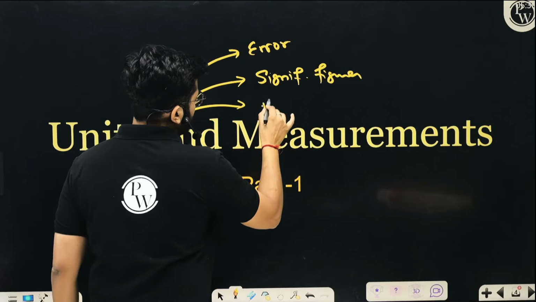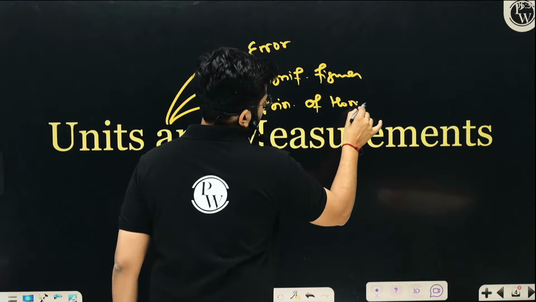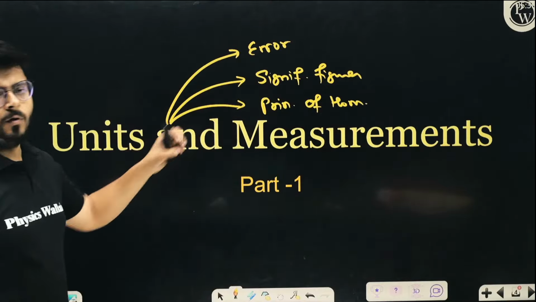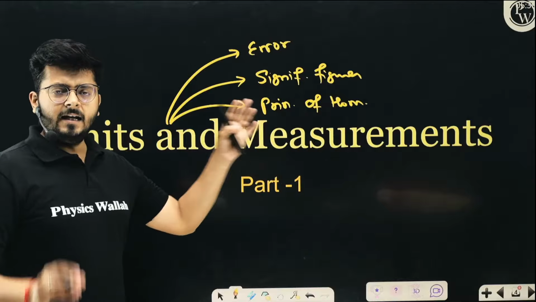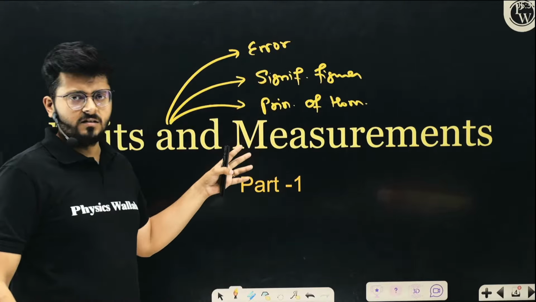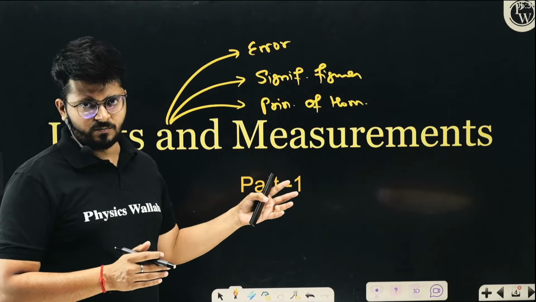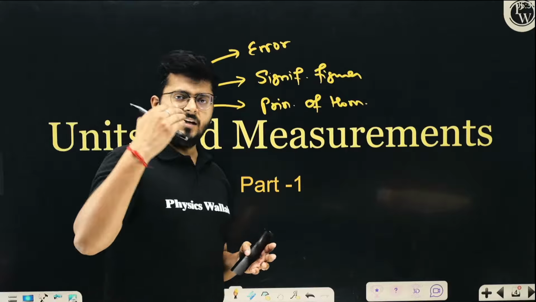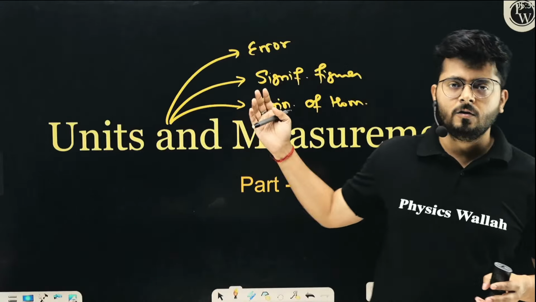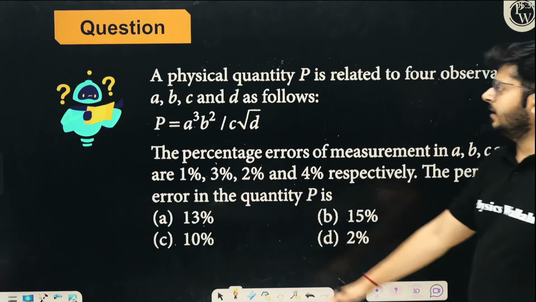And principle of homogeneity, that is also very, very important. So 3 concepts are very important from this chapter, and in recent years they are asking the questions from these 3 concepts. If you have not covered any of these things perfectly, it is a time where you can definitely go through these 3 concepts on a primary basis. Okay, so let's start with the first question.